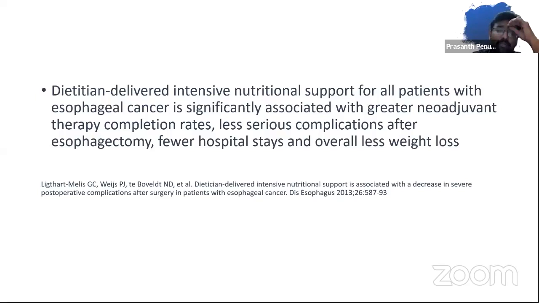It is challenging. I wouldn't say impossible, but it is challenging to operate on a patient post neoadjuvant chemoradiotherapy, post stenting. We have done a couple of cases, but trust me, especially in the mid-third, the amount of adhesions that post stenting has, the morbidity is going to be severe.